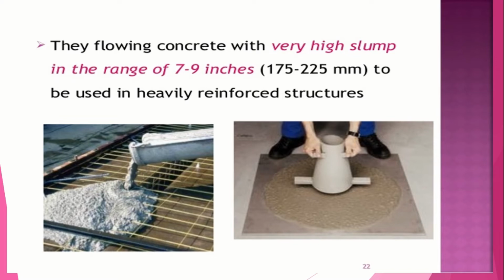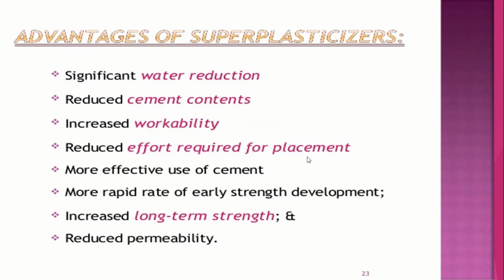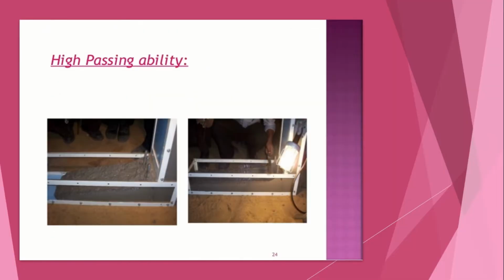They flow in concrete with very high slump, in the range of 7 to 9 inches, to be used in heavily reinforced structures. Advantages are significant water reduction, reduced cement content, increased workability, reduced effort required for placement, more effective use of cement, more rapid rate of early strength development and increased long-term strength, and it will reduce the permeability and give high passing ability.